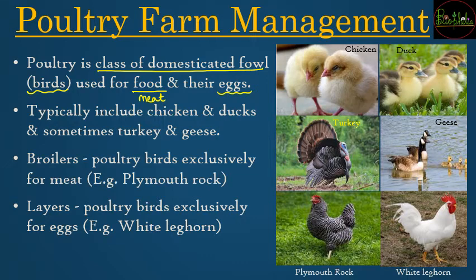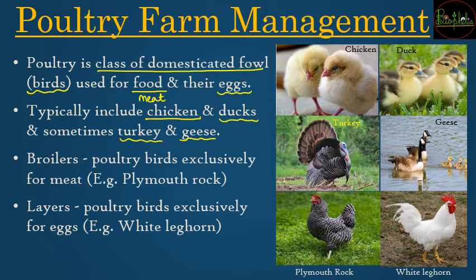All those domesticated birds generally include chicken. So chicken is a very popular domesticated fowl of poultry. Generally poultry लोगों को लगता है that it is only chicken. But no, poultry also consists of ducks, and it can sometimes also consist of turkey and geese in their management. So all those domesticated birds can come under poultry.